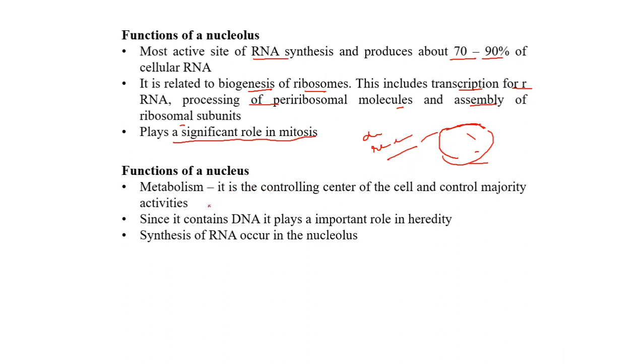The last part is the functions of the nucleus. Here I have written only 3 functions, but the function of every part of the nucleus can be included. I broadly wrote metabolism. It is the controlling center of the cell and controls the majority of activities. It contains DNA, so plays an important role in heredity. It helps in synthesis of RNA, which occurs in the nucleolus. Whatever we have studied under different parts of the nucleus, all the functions can be jotted down here.